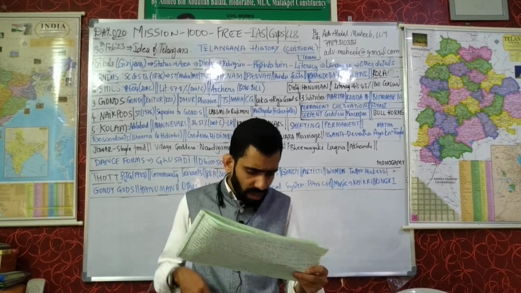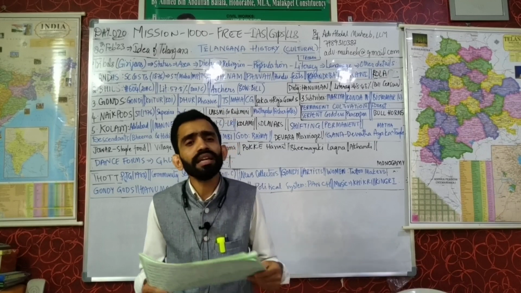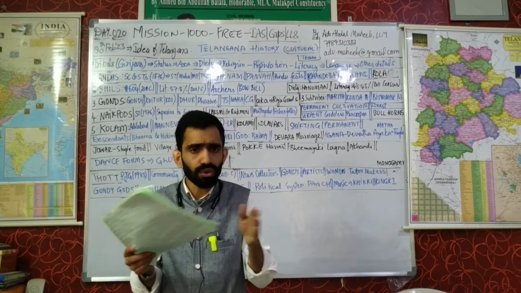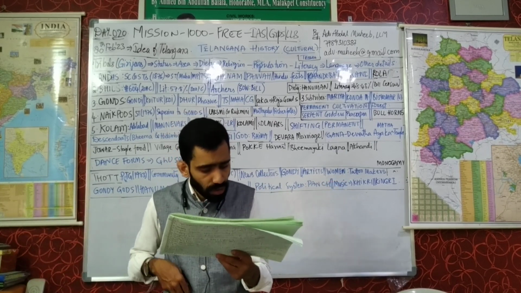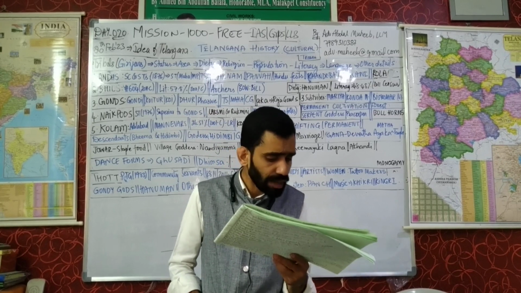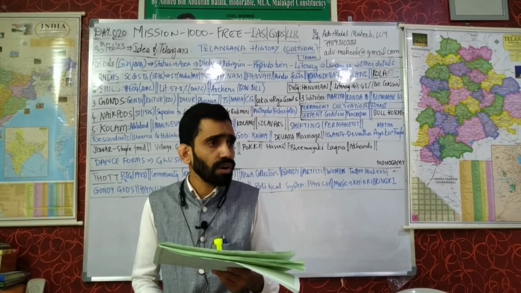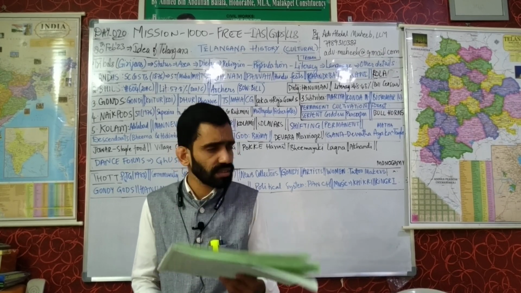Now when you see the population and the area, we can divide the country into two parts: one is urban area and one is rural area. When you talk about the urban area, we see high population in urban areas. What can be one of the reasons for high population in urban areas?